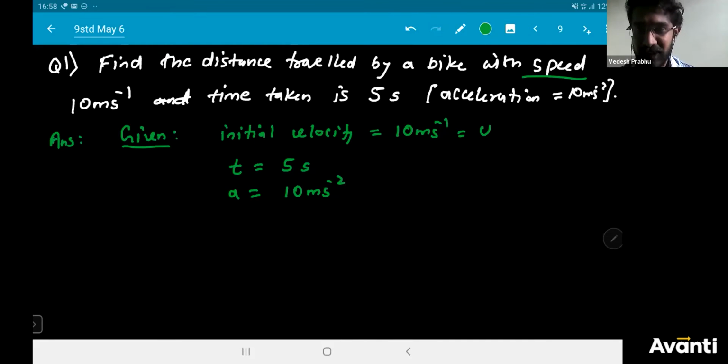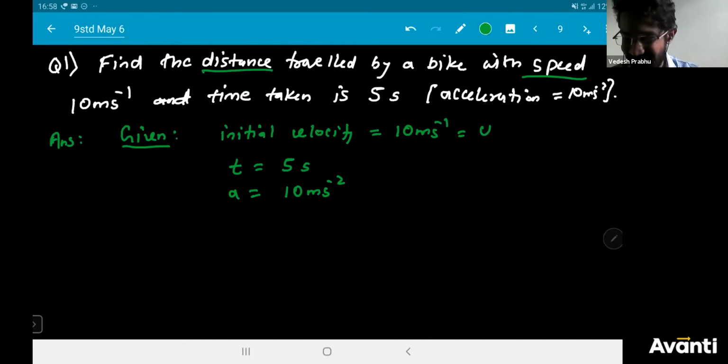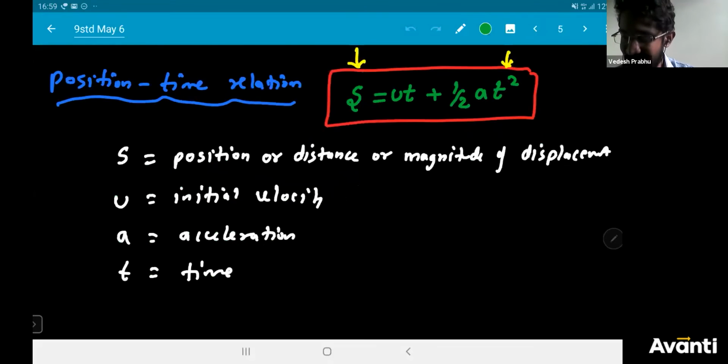What should you find? That is the important thing. So you see here, step 2: figure out what you are supposed to find. I have to find distance. That is s. Why? You see here, what did we write? S stands for position or distance or magnitude of displacement.